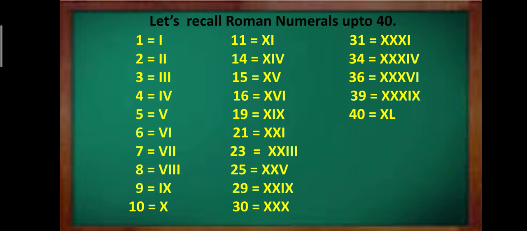For 39 it is XXX, 30, IX means 9, so 39. For 40 we will write XL. You know L is 50. So if we write X to its left, the value of X will be subtracted from that of L. So we get 50 minus 10, that is 40. Right?